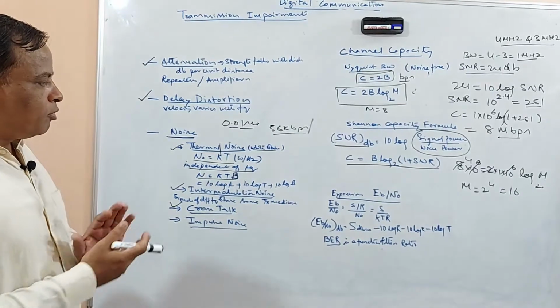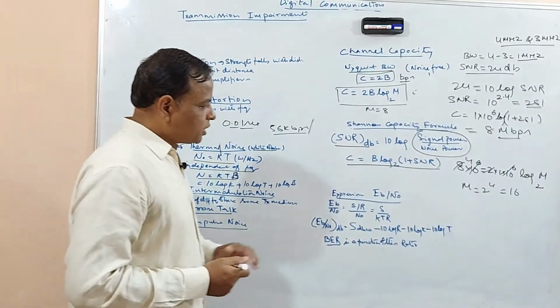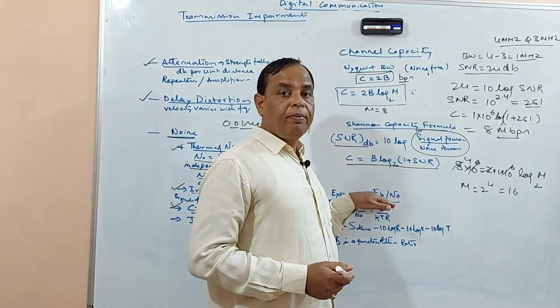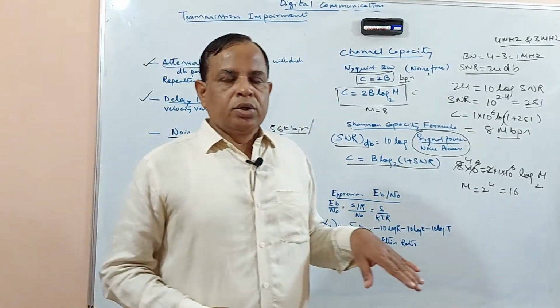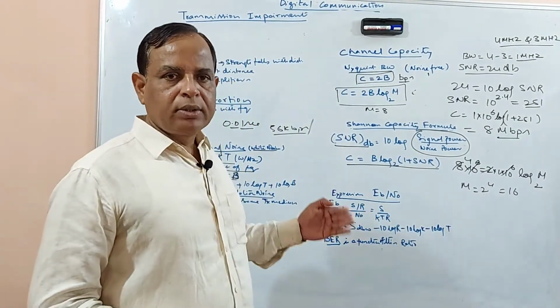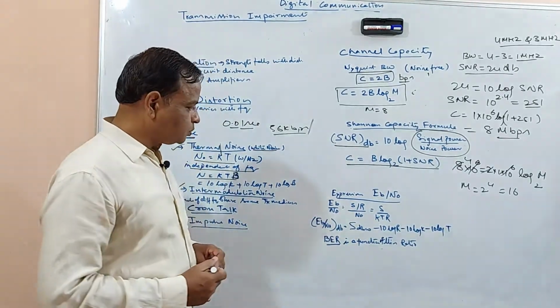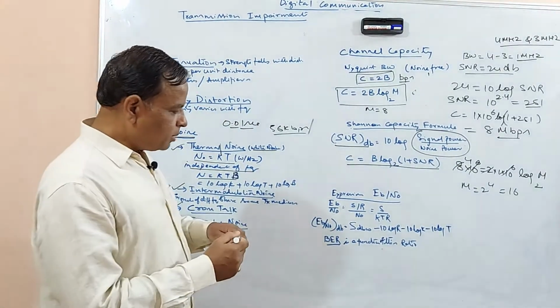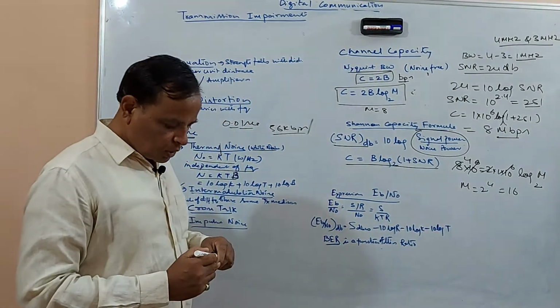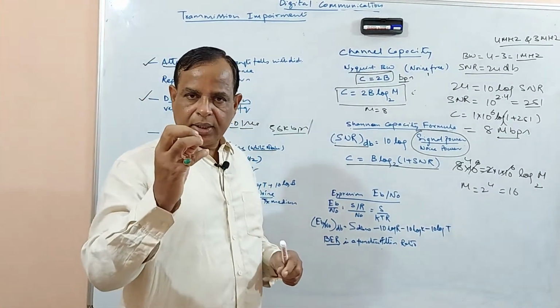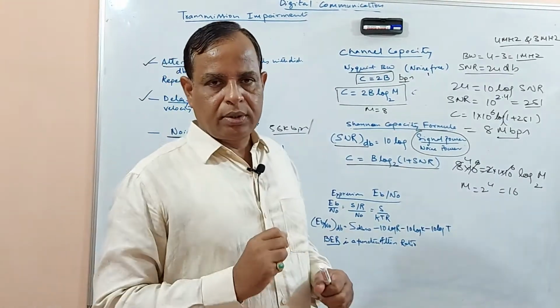And another final expression, Eb by N0. This is also very vital. Why? Because what is Eb by N0? Eb is nothing but the energy of one bit.